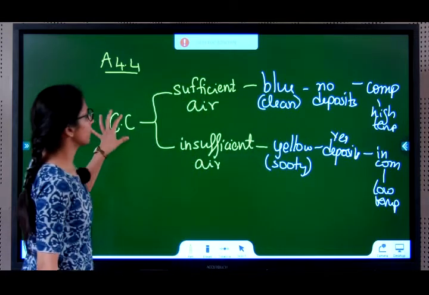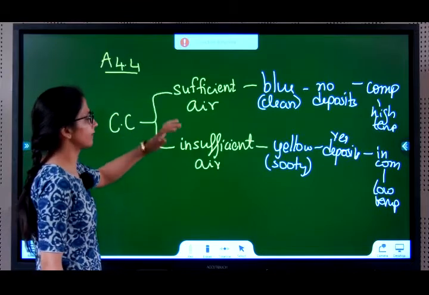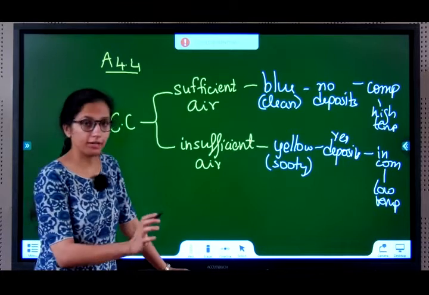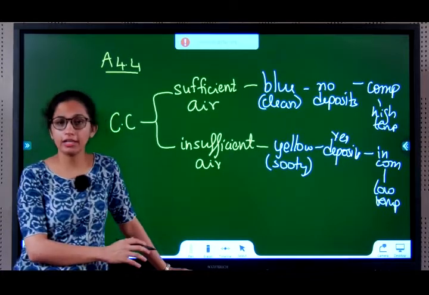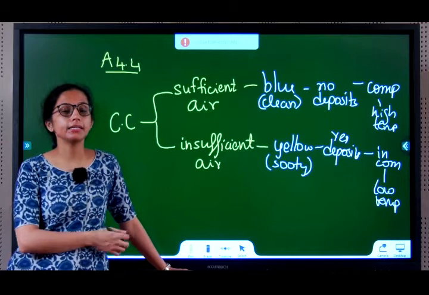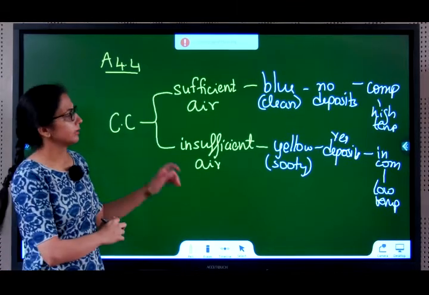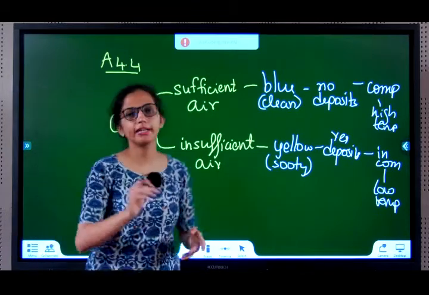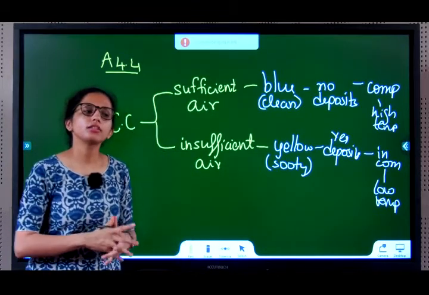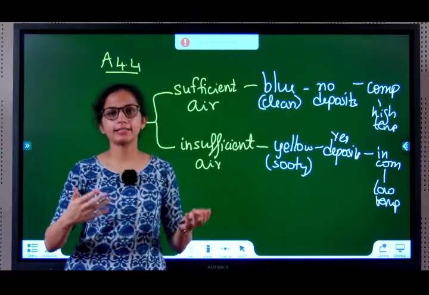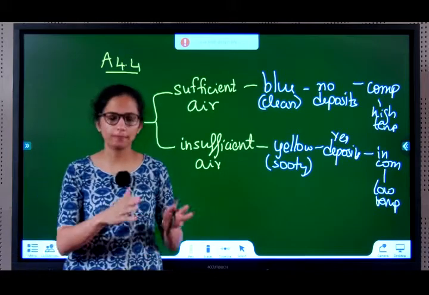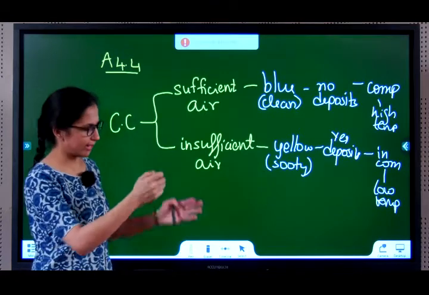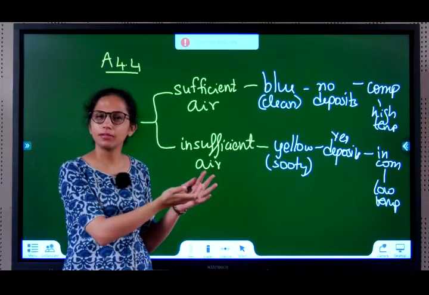So if you take a carbon compound, we studied the case if there is sufficient air and insufficient air. Only being saturated is not enough. It has to have sufficient air also to give complete combustion. This is the reason when you use your LPG gas at home, usually it is blue in color. But you can observe after excessive use, that means too much usage over a period of time, the flame color becomes yellow in the house, right? And your vessels keep becoming black below.